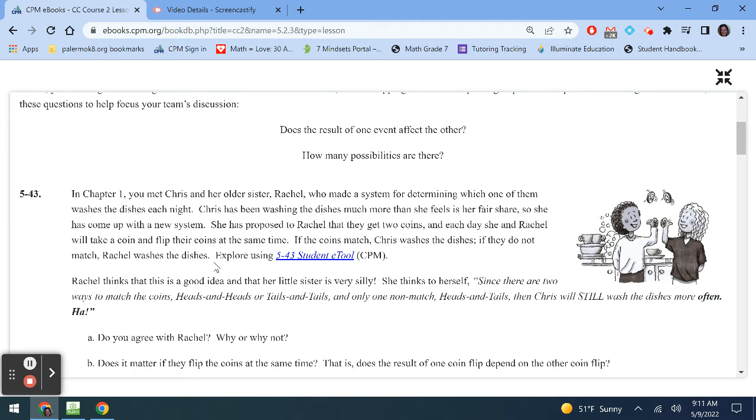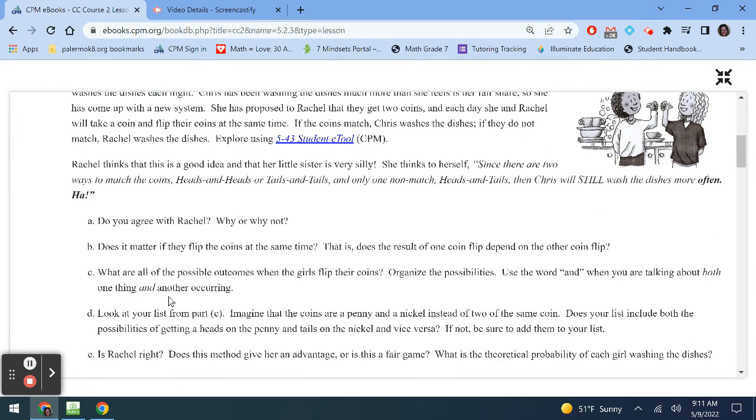She has proposed to Rachel that they get 2 coins, and on each day, she and Rachel will flip their coins at the same time. If the coins match, Chris washes the dishes. If they do not match, Rachel washes the dishes. And while we can explore using this e-tool right here, I don't find it helpful. So instead, we're going to continue with the problem.